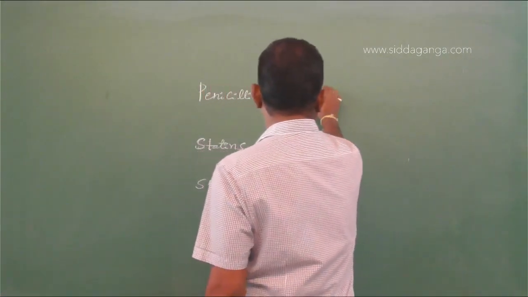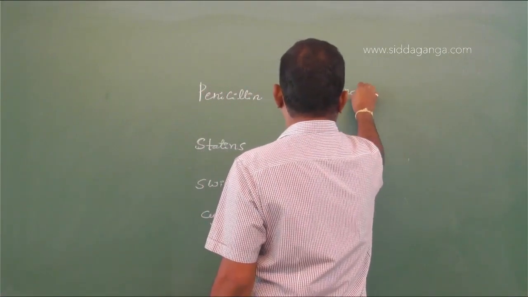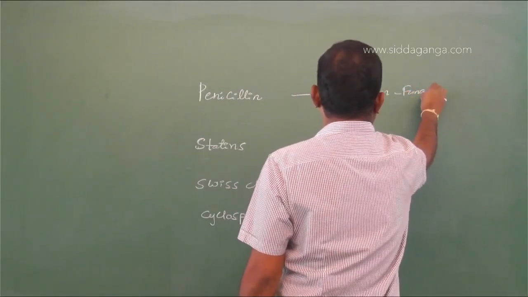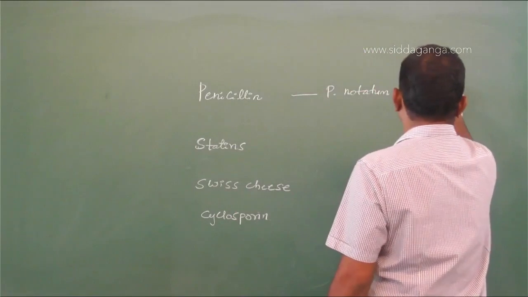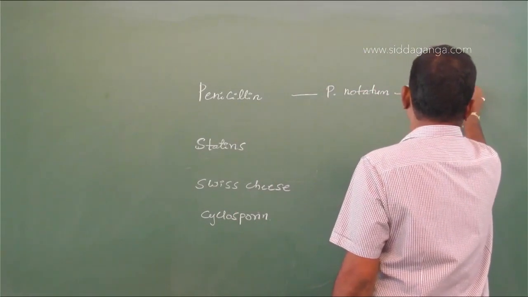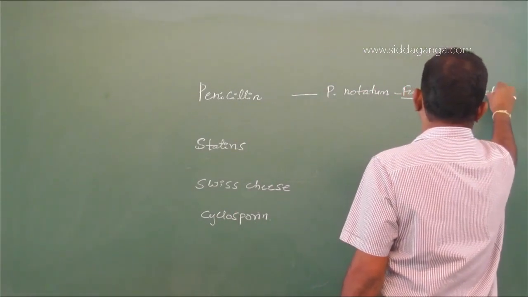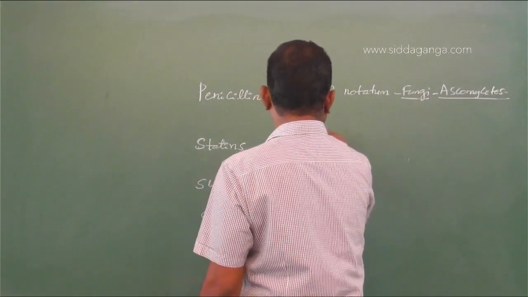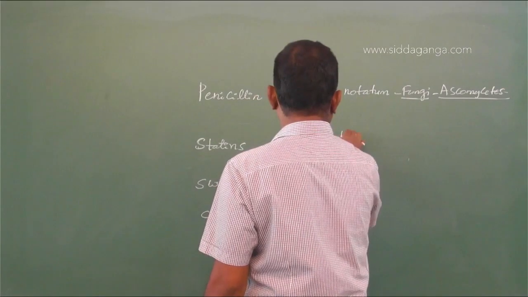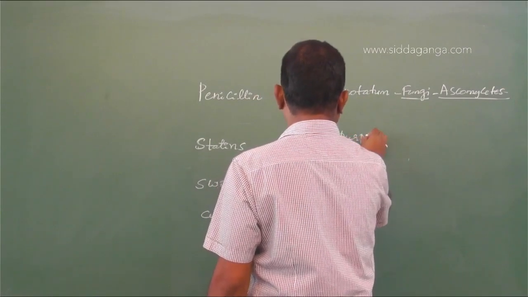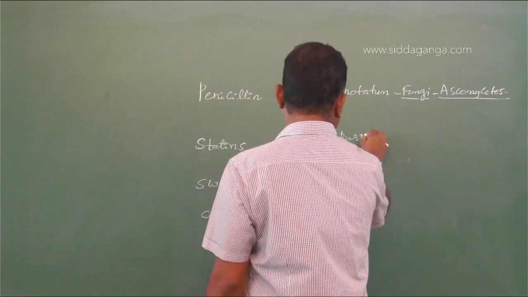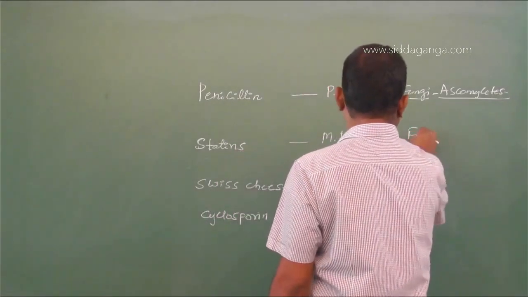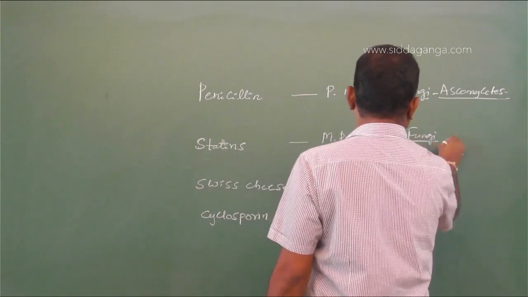Penicillin, we know that it is obtained from Penicillium notatum, which is a fungi, belonging to division Ascomycetes. Then statin from Monascus purpureus. Again this is a fungi, it's a yeast belonging to the same Ascomycetes.